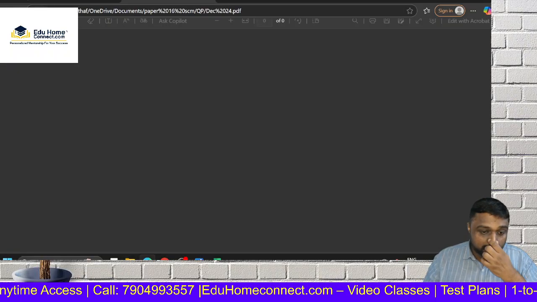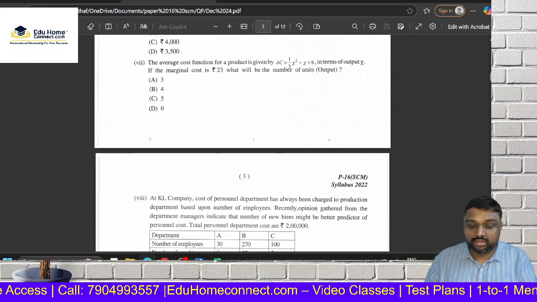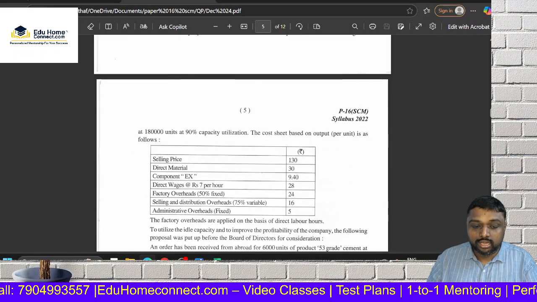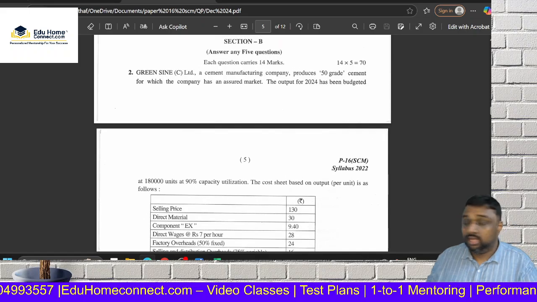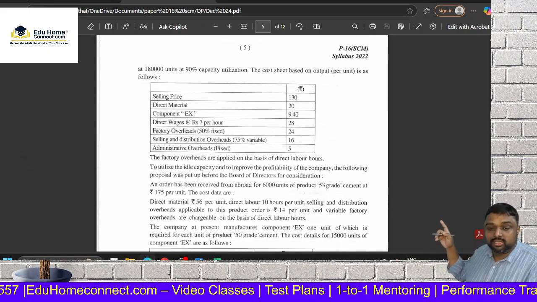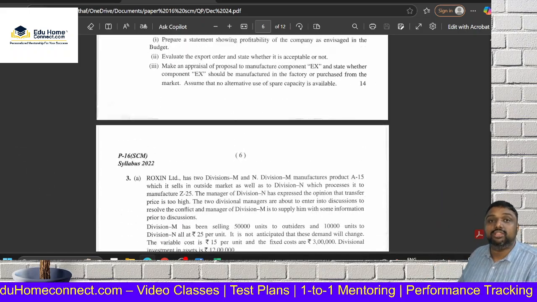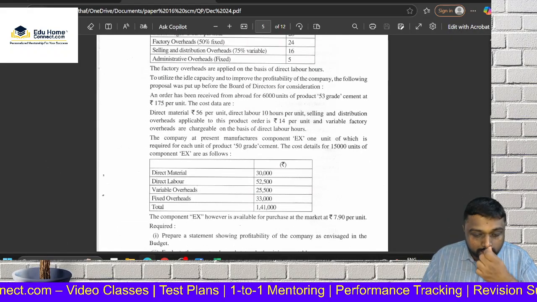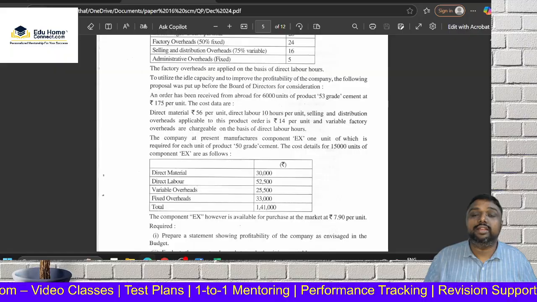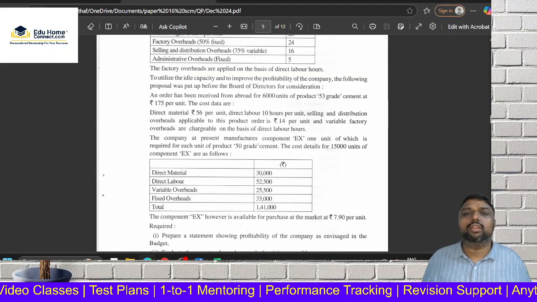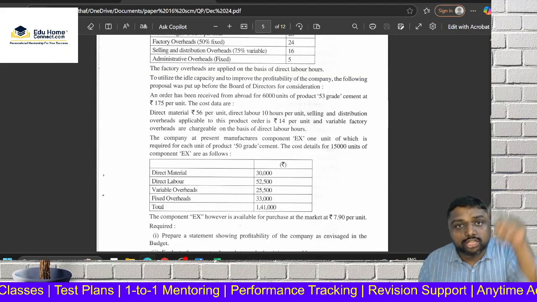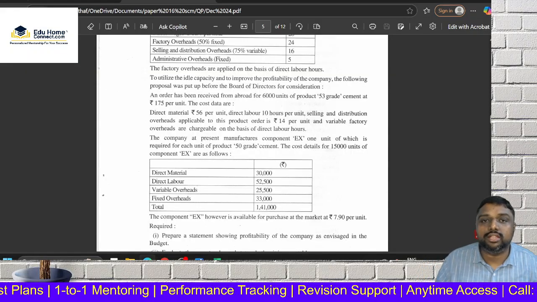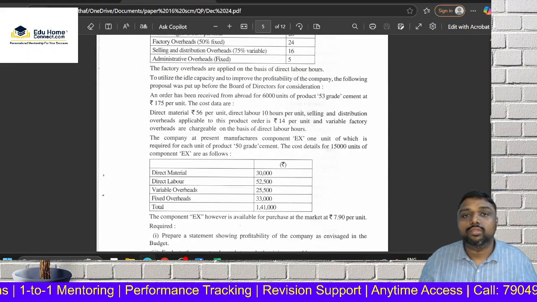See, this is your recent December 24 question paper, friends. If you go through it, this is the first 2 mark question. See the question: first page, second page, third page, close to 2 pages for one question. If you feel you are directly prepared, write this 14 mark question. Otherwise, just reading this question will take 5 minutes, then writing the answer will take 20 minutes. 20 minutes is very lengthy.